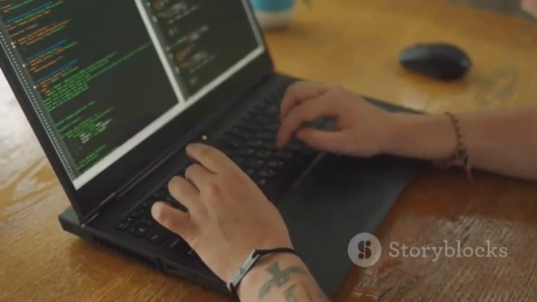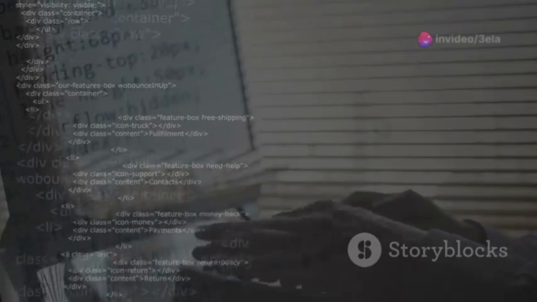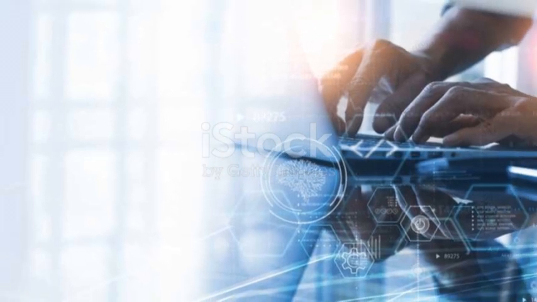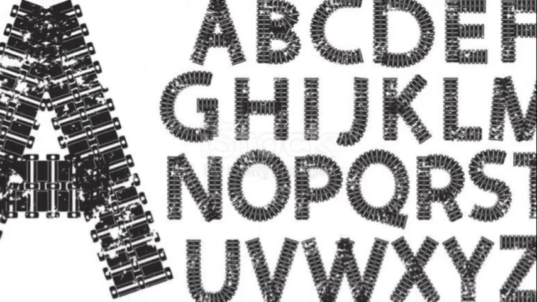Let's start with variables and data types. They're the building blocks of any program. A variable is like a container. It holds data that your program can manipulate or use. Data types define what kind of data can be stored, like numbers, strings, or booleans.